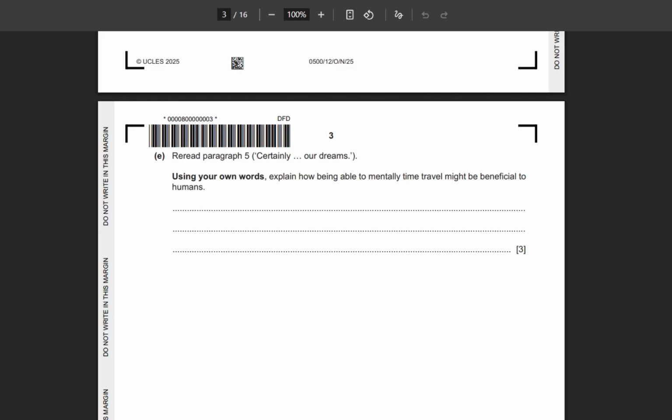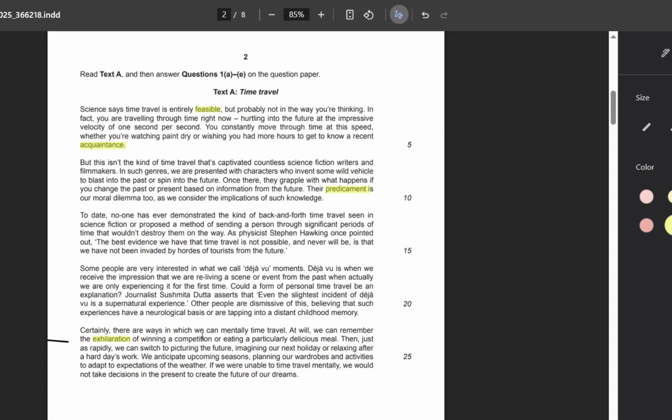Let me take you to the last paragraph. Certainly, there are ways in which we can mentally time travel, right? So what are the benefits? At will, we can remember the exhilaration of winning a competition or eating a particularly delicious meal. So we can again enjoy the past, the moment that you already enjoyed. Then just as rapidly, we can switch to picturing the future. It means you can paint a picture of your future as well. You're thinking about the future, imagining relaxing after a hard day's work. So it means it gives you happiness, right? When you're thinking about the positive things of the future, it can make you happy. So this is one of the benefits.